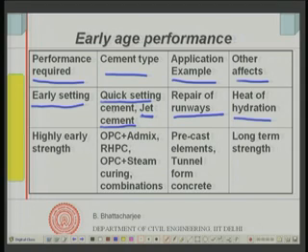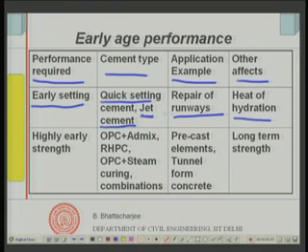Now, where the extra expenditure is justified from the point of view of, let us say, the traffic flow that you would have to stop, because if you stop traffic flow, especially on airport runways, it would mean huge loss to various organizations. So, if the additional cost is justified, then obviously one could go for these. Where you need quick setting, very early setting, you use this sort of cement.